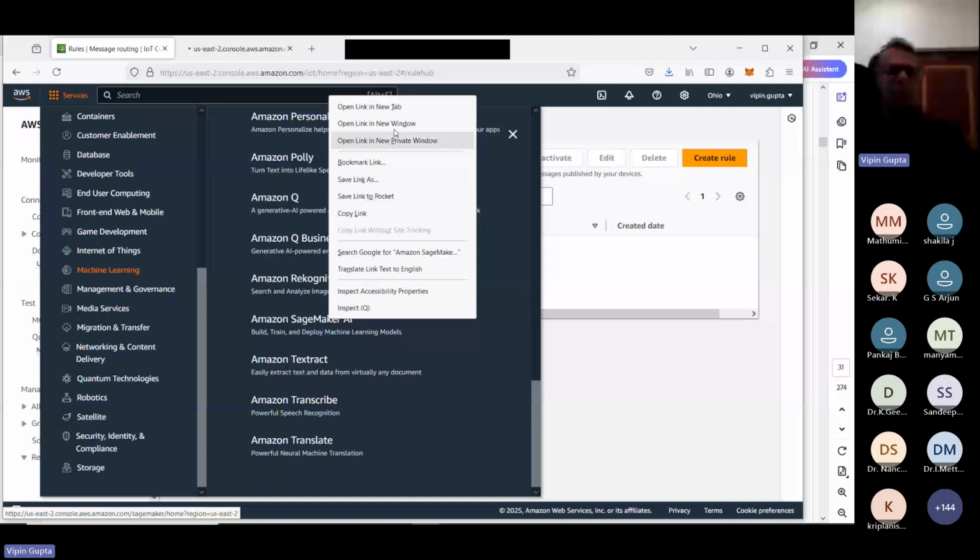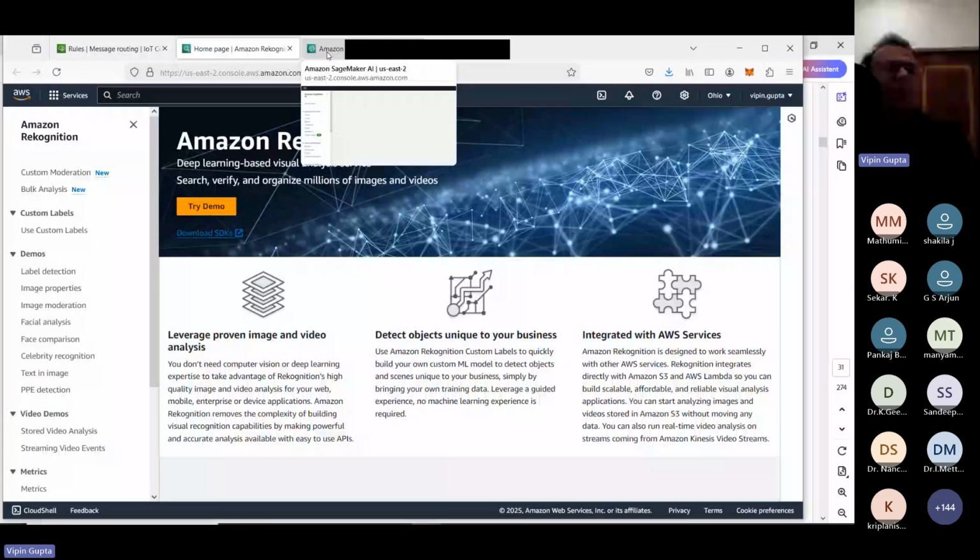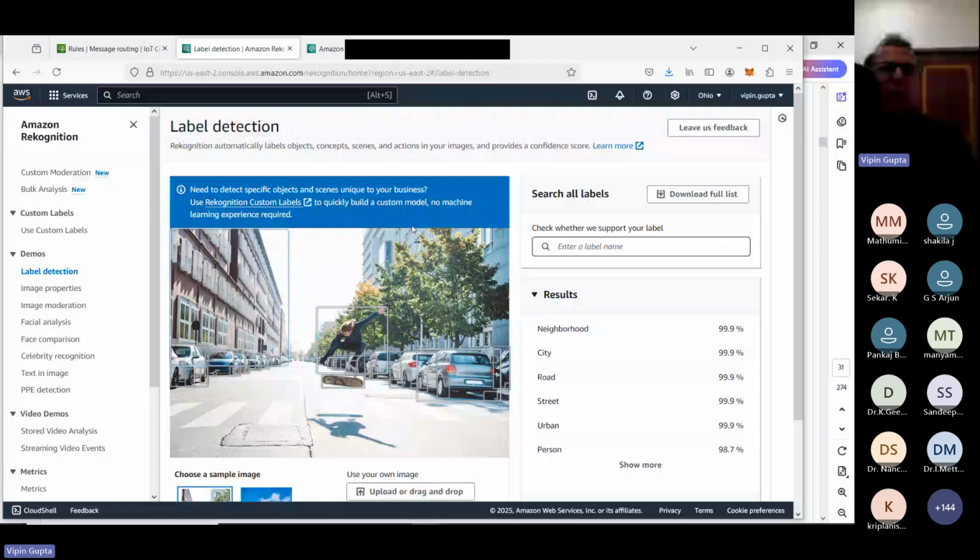Now, which solution they are using is not in the public domain, but most probably they will be using services like this, image recognition type of service. So let me show this a little bit. So certain services are there. It can detect specific objects or scenes unique to your business.